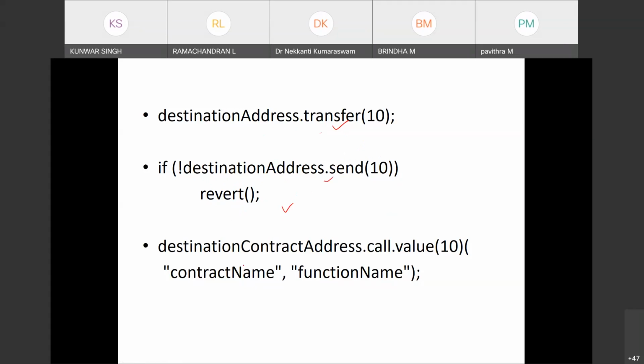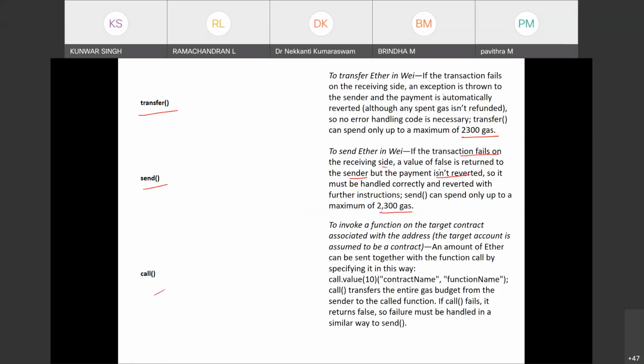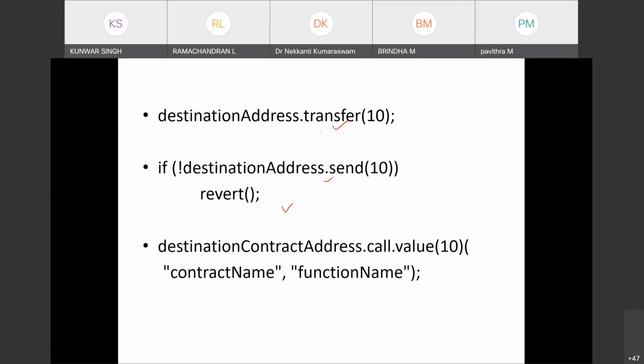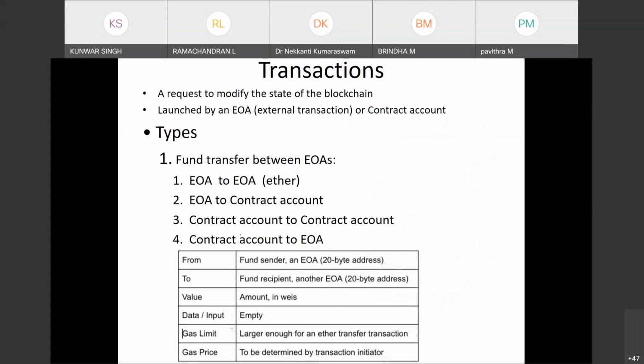Okay. Similarly, in the call also, you have to write this revert code. Because already you have seen this part, send. If the transaction fails on the receiver side, then the value false is returned to the sender. So we got the false, and this will be true, and then you have to revert it. The money will be reverted back to the sender. Okay, this is the case.